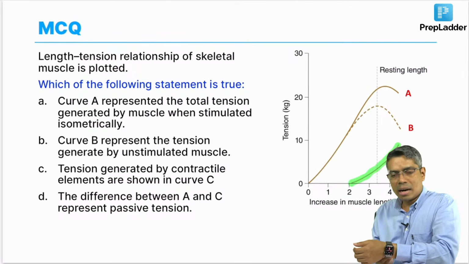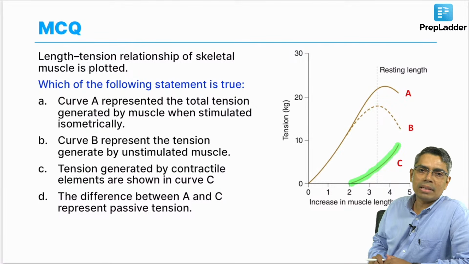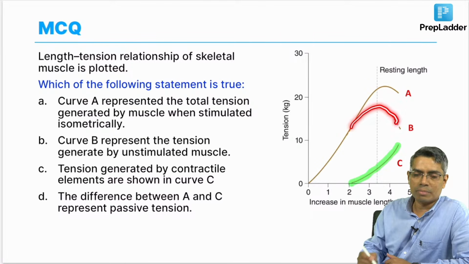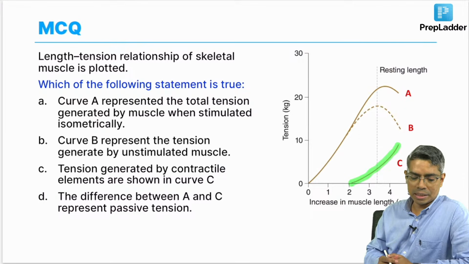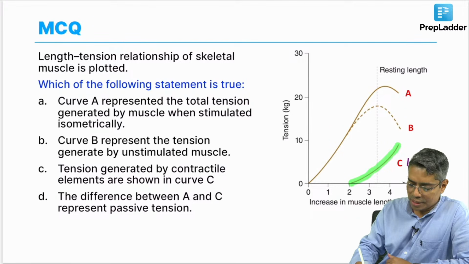And if you look at the curve between these three curves, in one curve you are finding that there is a broken portion, and this broken portion indicates the damaged portion of the sarcomere, and because of the damage the tension is going on decreasing. Okay, that is the damage. Yes. So C is the passive tension curve. Very good. So C is the passive tension curve.